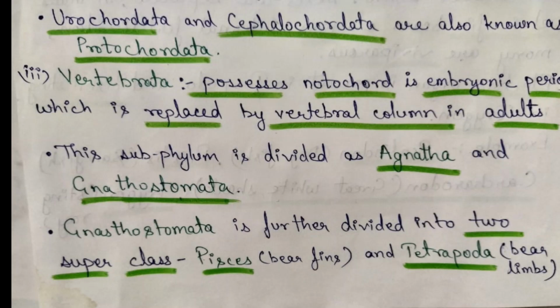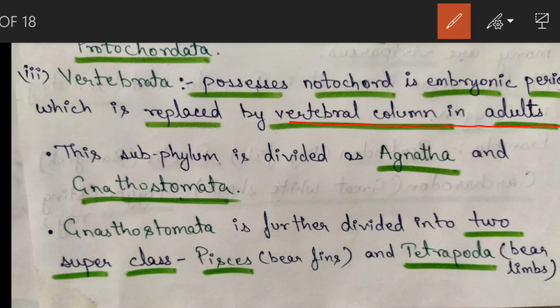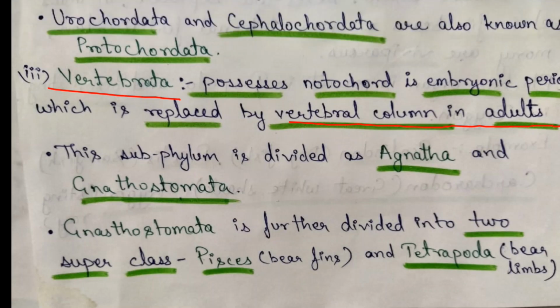Urochordata and Cephalochordata are collectively known as protochordates. The third subphylum is Vertebrata. They possess a notochord in the embryonic period, which is replaced by the vertebral column in the adult stage, so the name given is Vertebrata. This subphylum is divided into Agnatha and Gnathostomata. The G is silent here. Gnathostomata is further divided into two superclasses. One is Pisces, which bears fins, and the other is Tetrapoda, which bears limbs.